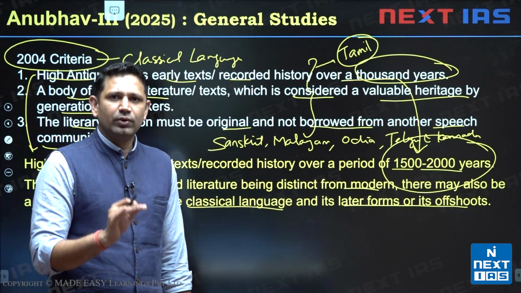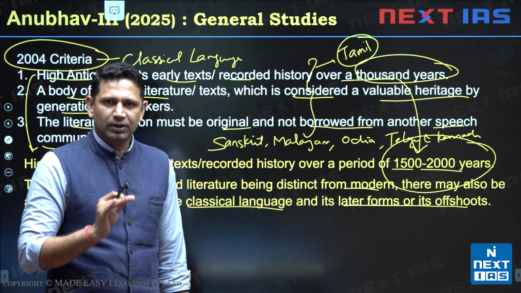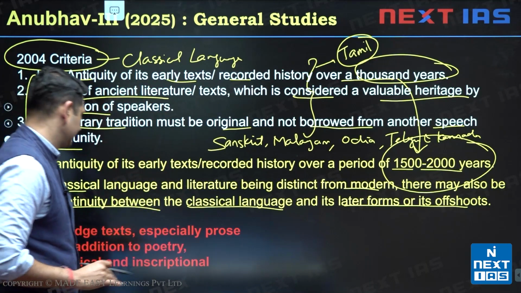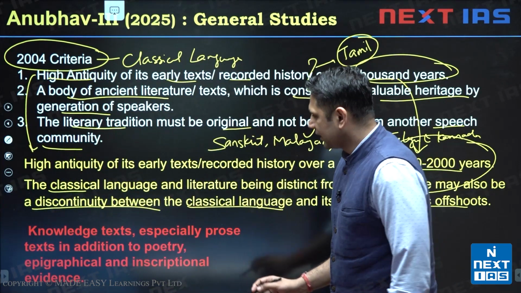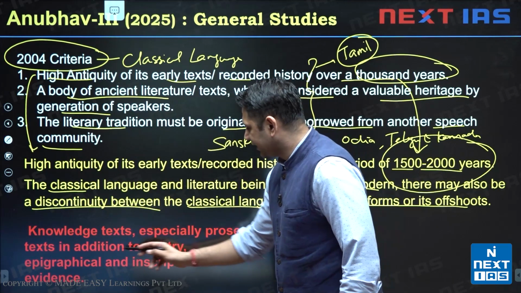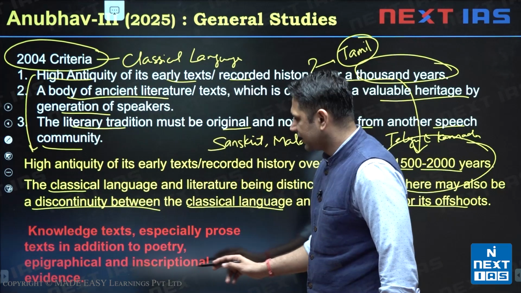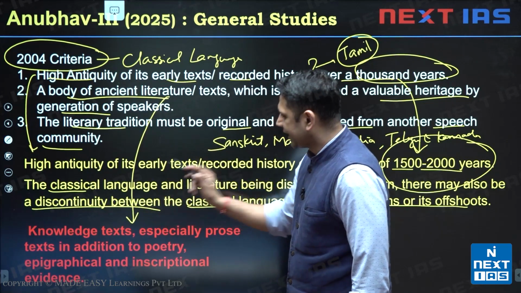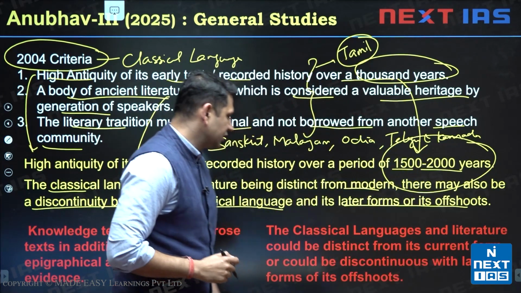Now recently in 2024, the Linguistic Expert Committee again revised this criteria and added two more things. Now these conditions are knowledge texts, especially prose text in addition to the poetry, epigraphical and inscriptional evidence. This was added in place of the second one. Then one more condition was added.